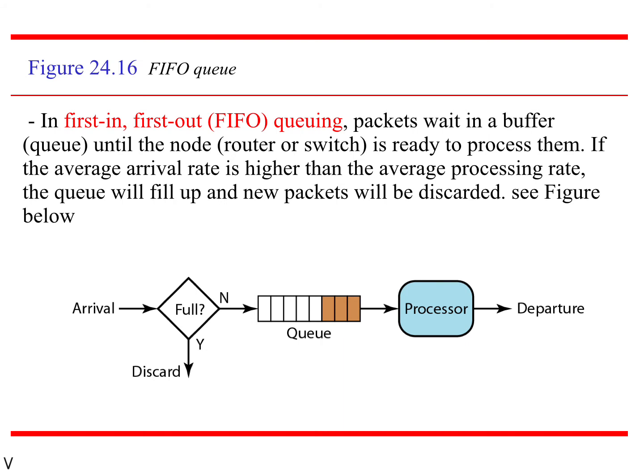Any new packets we are not allowing. Why? Because the queue is full, so there is no chance to add one more packet to the queue. So discard and delete those packets. When the queue is free, the packets are taken by the switch or the router one after the other, and whichever comes first will be served and processed first. That is the concept of a FIFO queue: first in, first out. The first packet into the queue will be processed first, that is, departure. What is the meaning of departure? Sending to the other point.